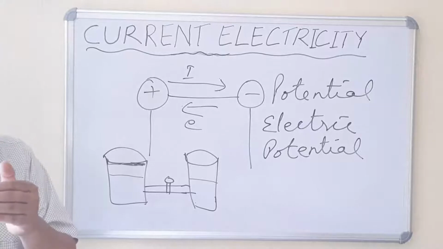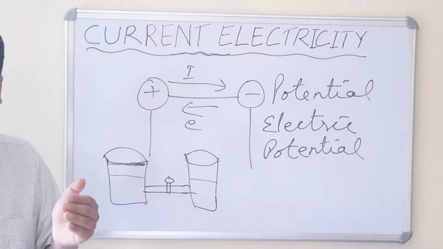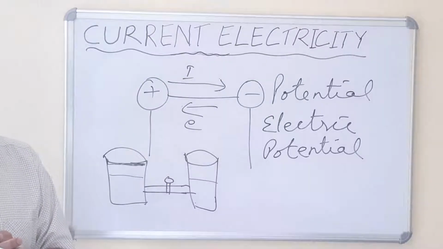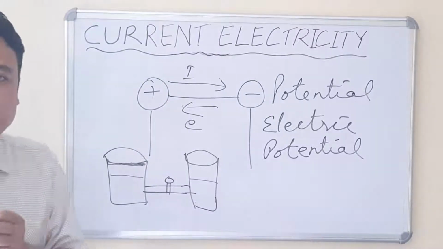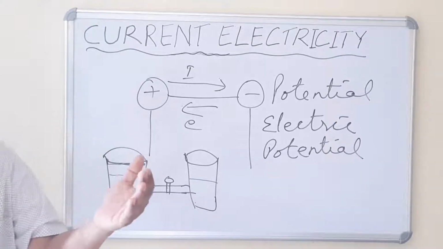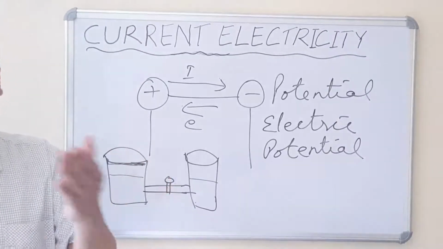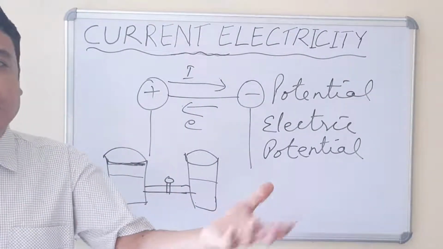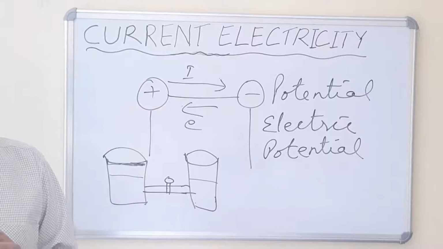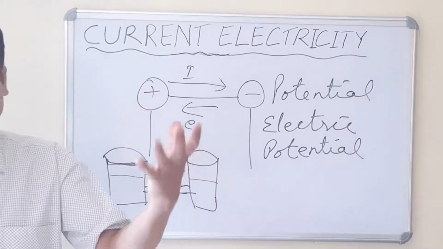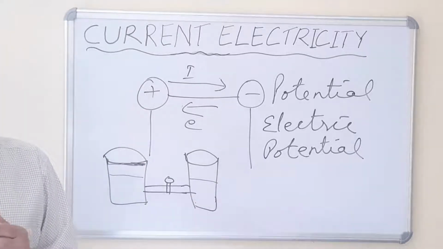So now this flow of water takes place unless and until both the vessels have got the same level of water. From these two examples, what you understand is that in order to make the water flow between the two vessels, they should be in contact. When I keep the two vessels separately, the water cannot flow. When I keep the two bodies, one hotter and one colder, separately, the heat cannot flow.